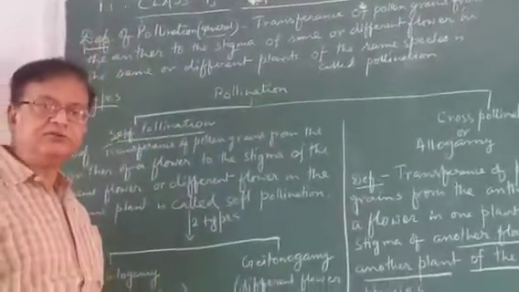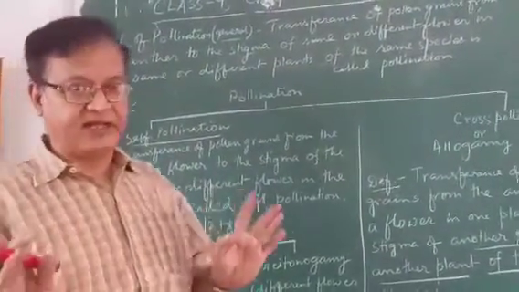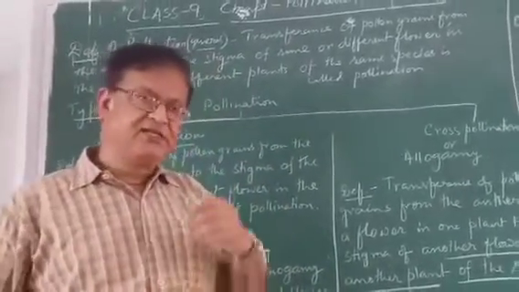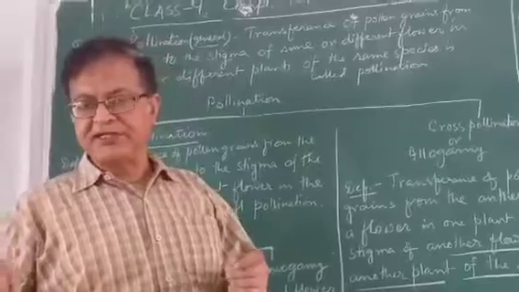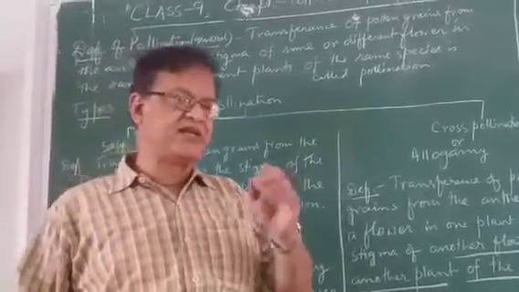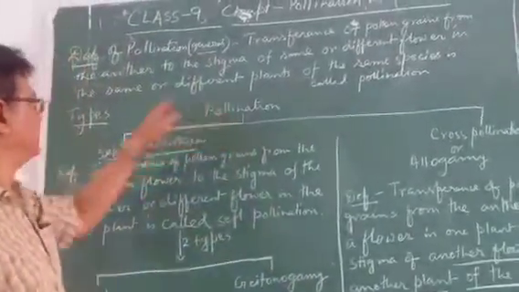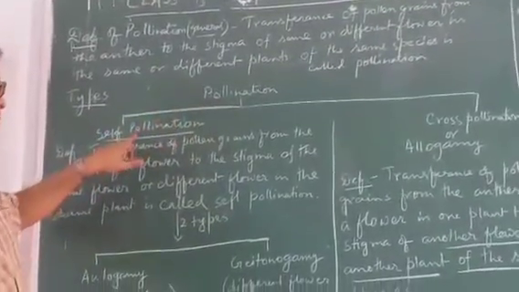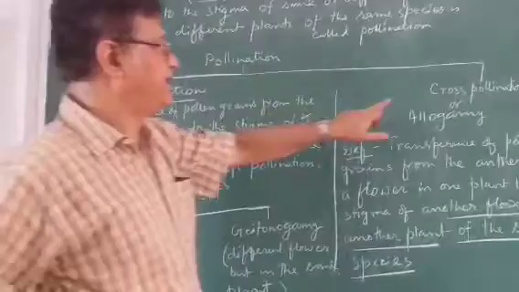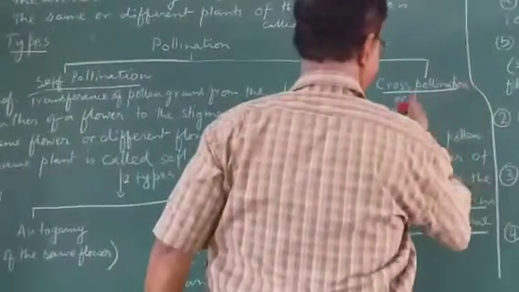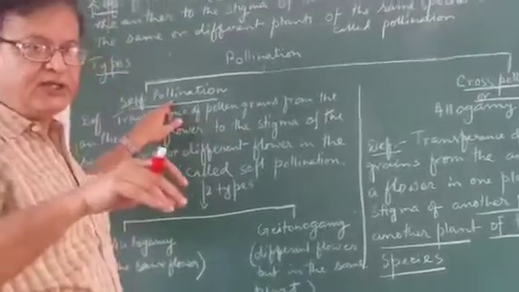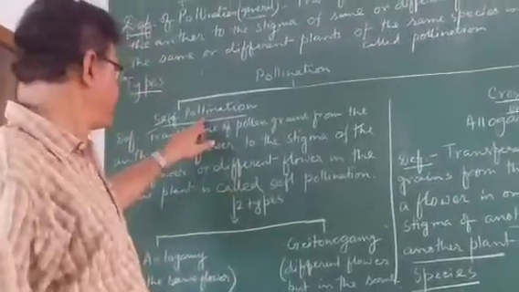Next we go on to how many types of pollination are there. There are two basic types of pollination: self-pollination and cross-pollination. But there are some speciality. Let us see types. Pollination, two types: self-pollination and cross-pollination. Self-pollination. Now how should we define self-pollination?